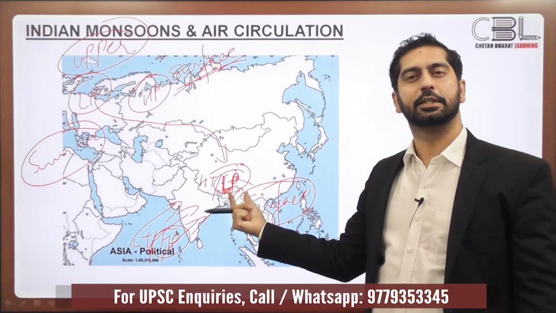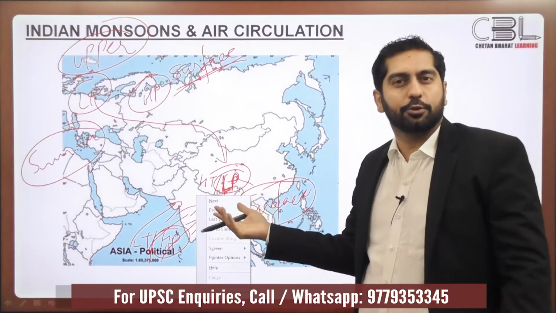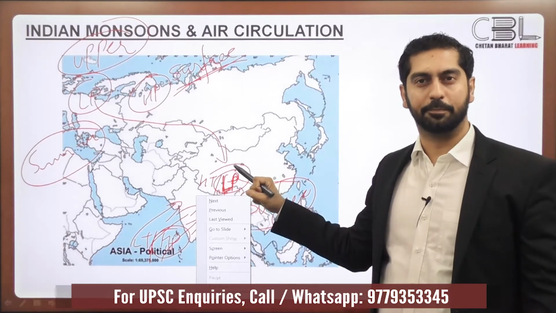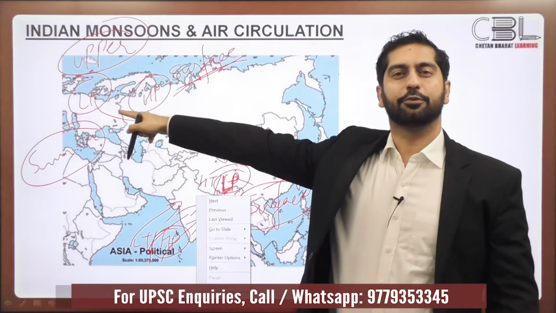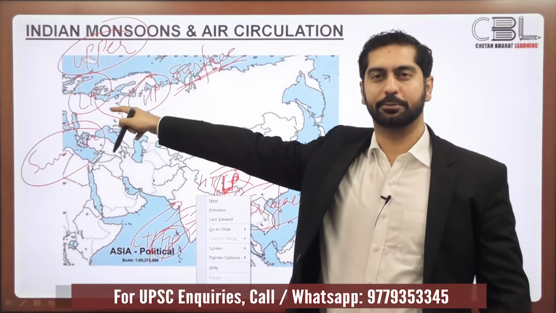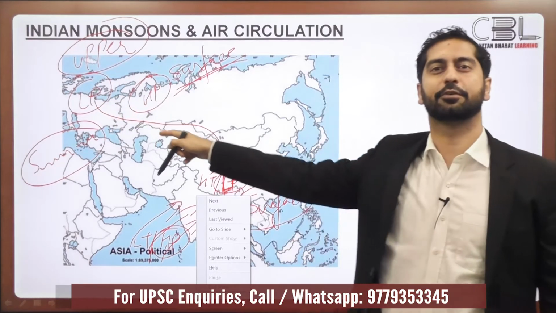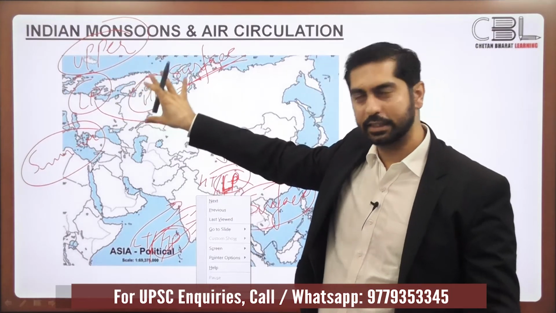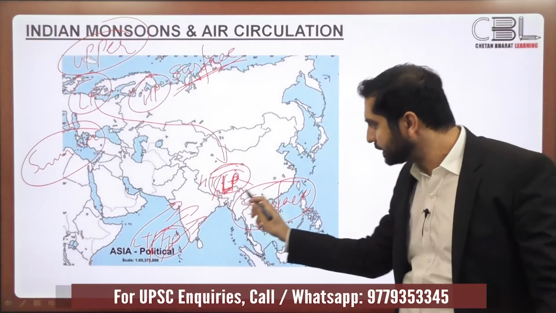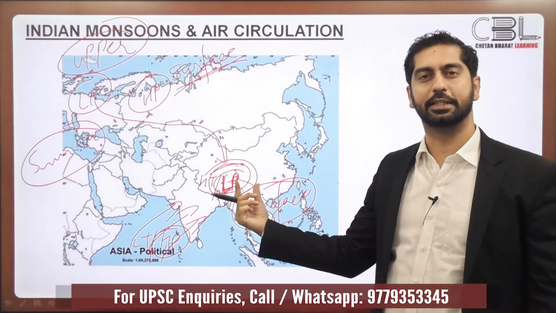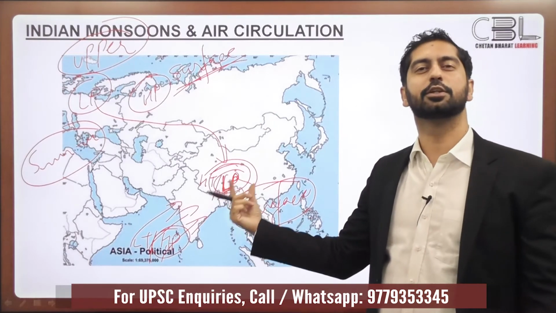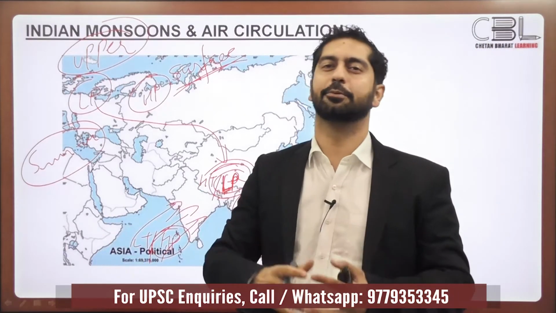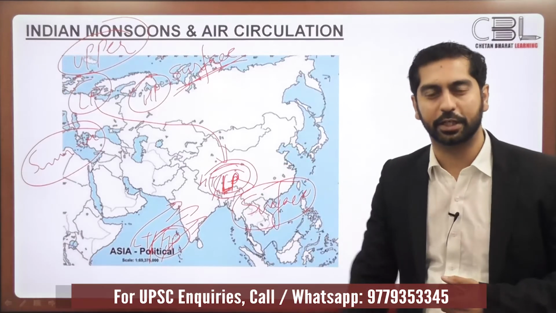What if this low pressure center gets destroyed? What if there is no low pressure over here? Then monsoonal winds will not be sufficiently sucked up. And that's the role of the Rossby waves, or the low pressure cyclonic circulation that gets detached from the Rossby waves. This high pressure center at the surface level negates the low pressure center that has been created at Tibet. It nullifies the effect of this low pressure center. So if there is no low pressure center, there would be no pressure gradient and the monsoonal winds won't be sucked up and there would be insufficient rainfall in India.